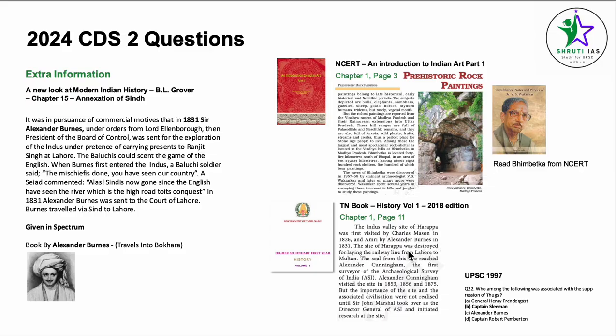The site of Harappa was destroyed for laying the railway line from Lahore to Multan. The seal from this site reached Alexander Cunningham, the first surveyor of the Archaeological Survey of India. Alexander Cunningham visited the site in 1853, 56, and 75, but the importance of the site and the associated civilization were not realized until Sir John Marshall took over as Director General of ASI and initiated research at the site.